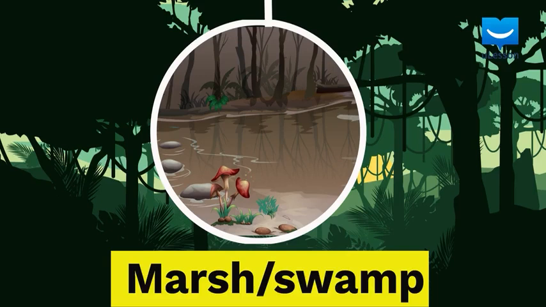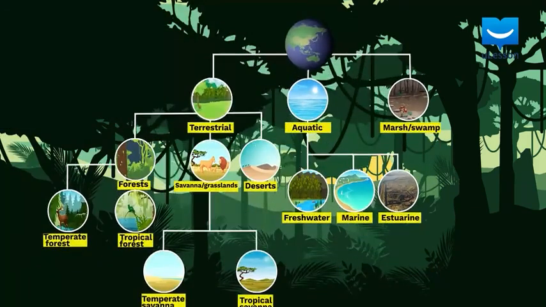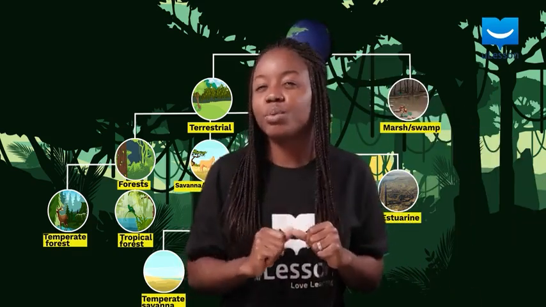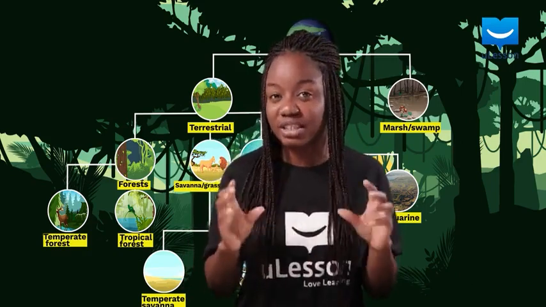In this lesson, we have gotten an overview of terrestrial biomes, aquatic biomes, and marsh or swamp biomes. We now know that terrestrial biomes could be forests, grasslands or savannas, or deserts based on the climate. Aquatic biomes could be marine, freshwater, or estuarine based on salinity, and the marshes are classified into freshwater and saltwater marshes. In the following lessons, we will look at everything we have mentioned in greater detail.